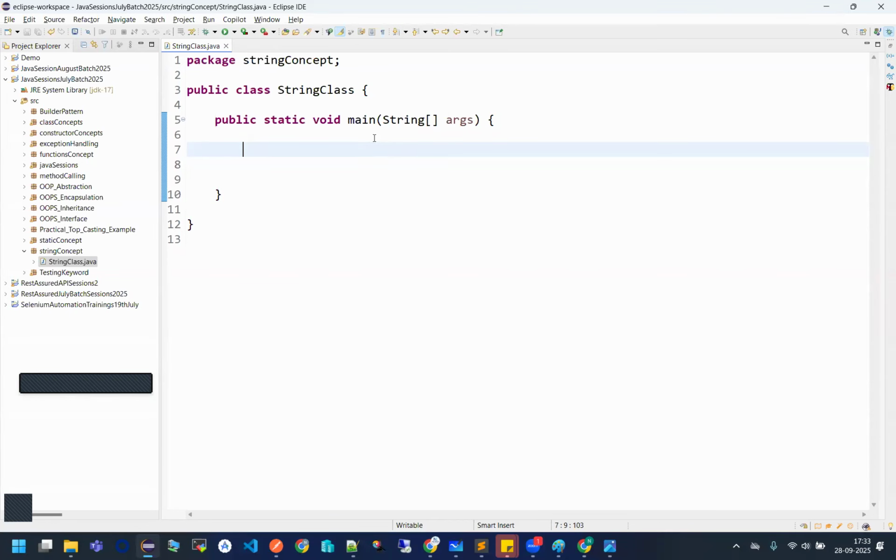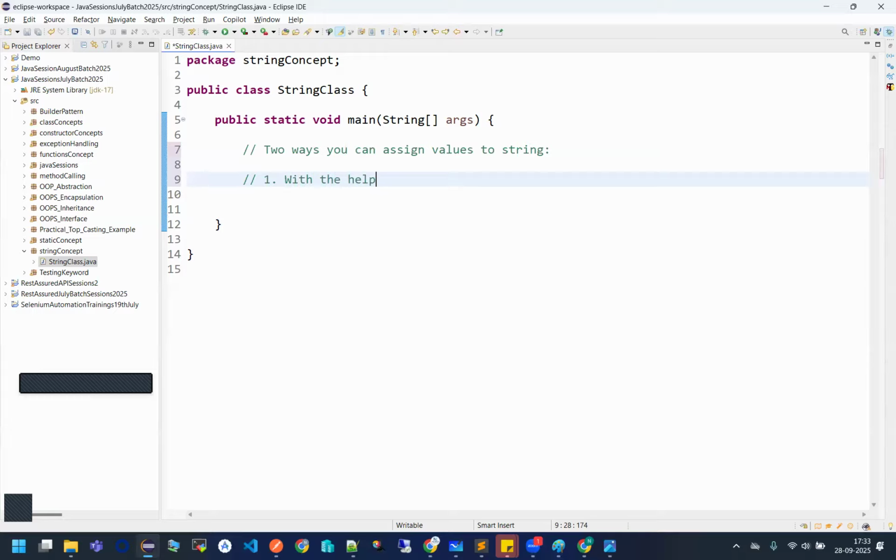We will be seeing the memory utilization of strings, then we will see how we can assign values to strings. There are two ways you can assign values to a string. First of all, we have the normal value assignment with the help of string literals. With string literals, guys, this is one of the ways we can assign values, which everyone knows now.